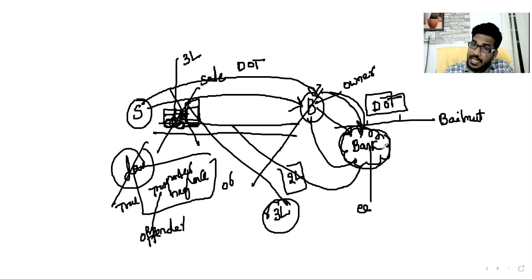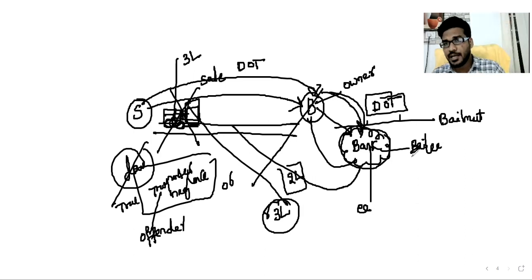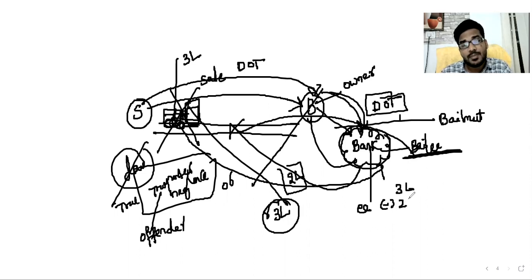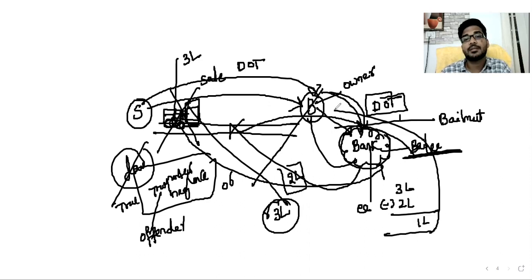So the bailee is not the owner of the goods. Generally, the bailor, the owner, can sue an offender. But here the bailee, even though he is not the owner, can sue this offender for the 3 lakh amount. When the bank receives the 3 lakh amount, it can deduct the 2 lakh amount, and the remaining 1 lakh rupees is returned to the buyer.